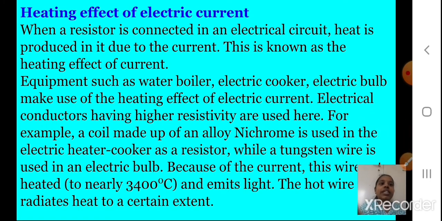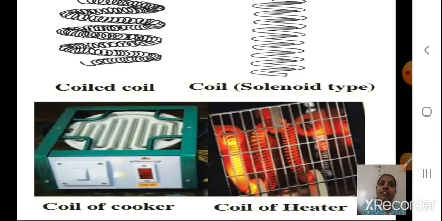Yes. Now the next part, you can see here coiled coil. These are the diagrams, pictures basically, which are shown. This is the coiled coil, coil solenoid type, coil of a cooker, you can see coil of a heater, you can see how it is made. Yes, these coils can be made up of alloy, but these are the different conductors which have very high resistivity. Okay, students, I hope you understood till here.